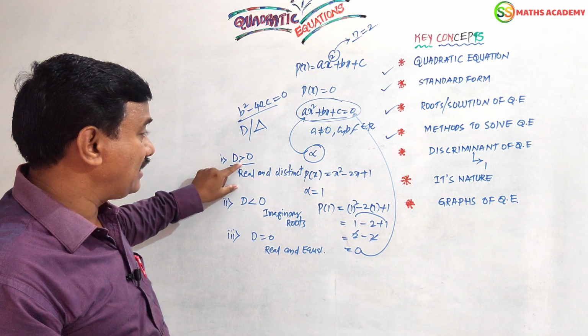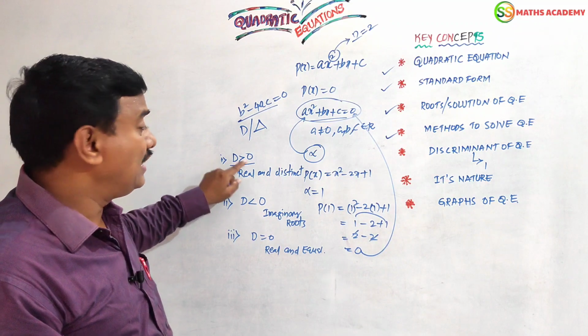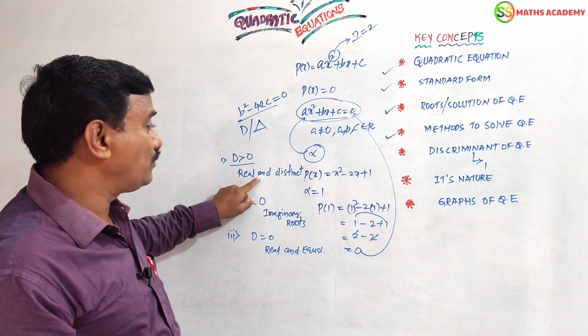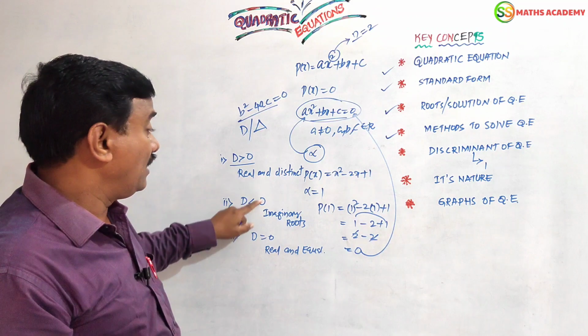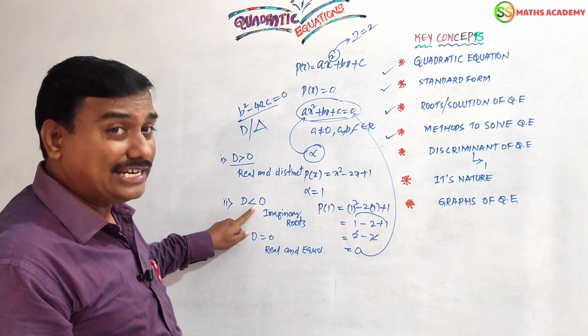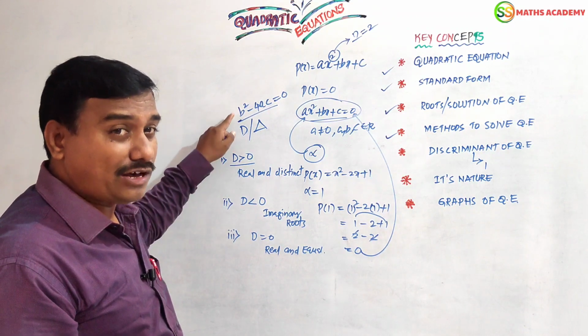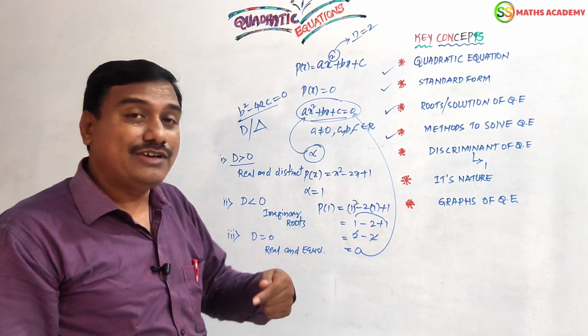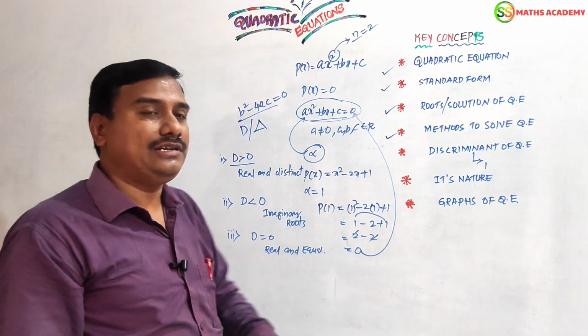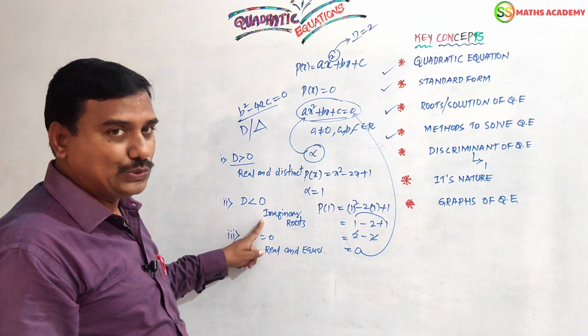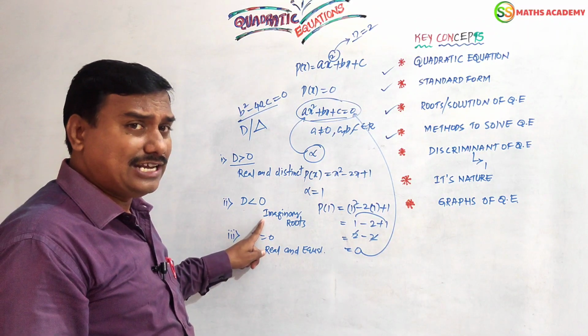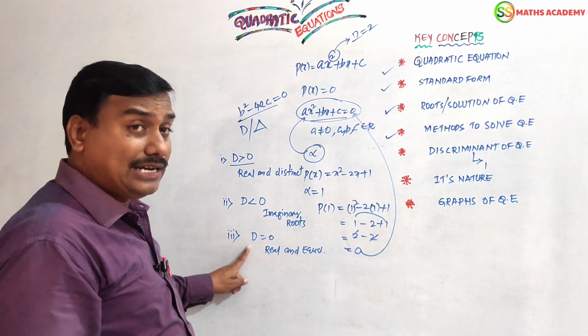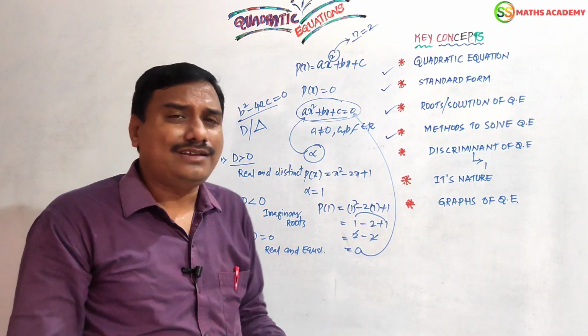First nature will be delta greater than 0, means all are positive numbers. Then the nature of the roots will be real and distinct. Now delta will be less than 0. Suppose substituting the a, b, c values in that formula, we are getting a negative term. Then the nature will be imaginary roots, means real roots do not exist. Now when delta equals 0, we can say that roots are real and equal.